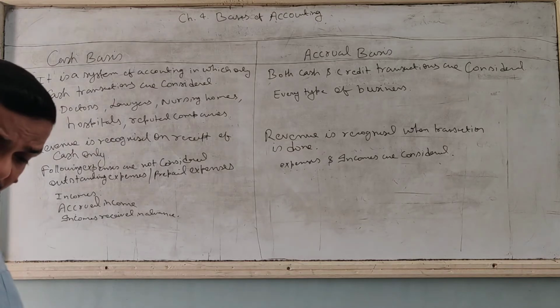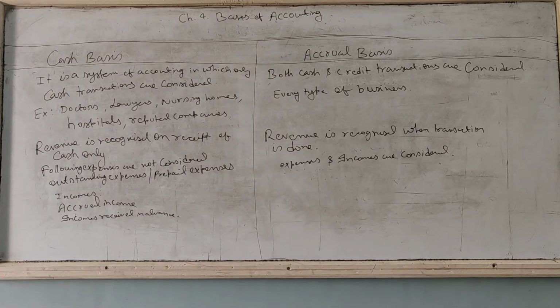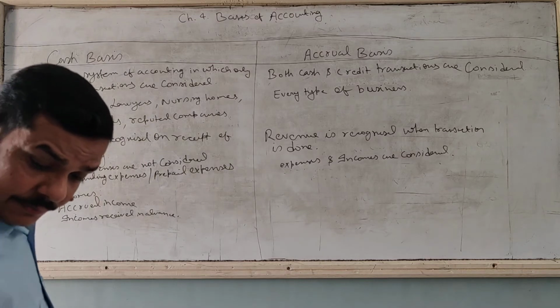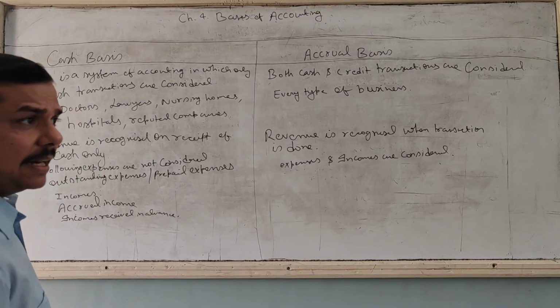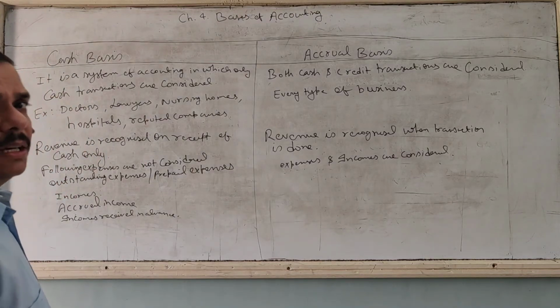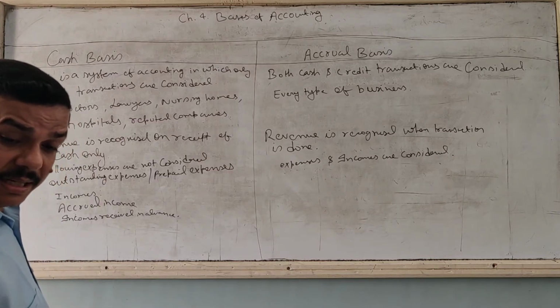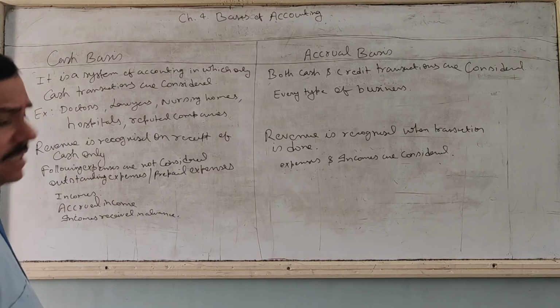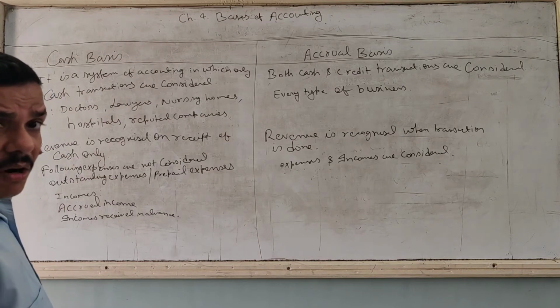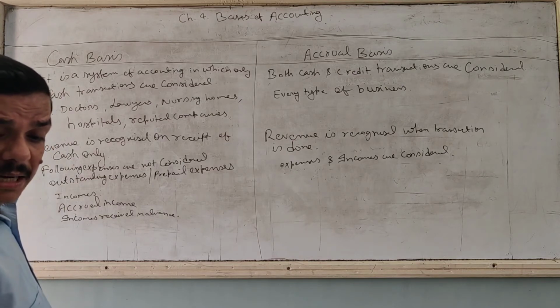Clear? The benefit of that is it is more scientific as compared to the cash basis of accounting. It shows a complete picture of profit and loss accruing to the business firm. It discloses the correct profit and loss and depicts the true picture of the business enterprise. The disadvantage is that it's not as simple as cash basis of accounting.